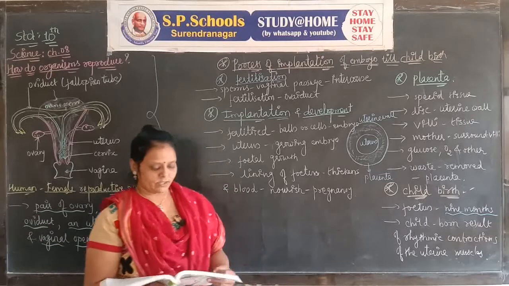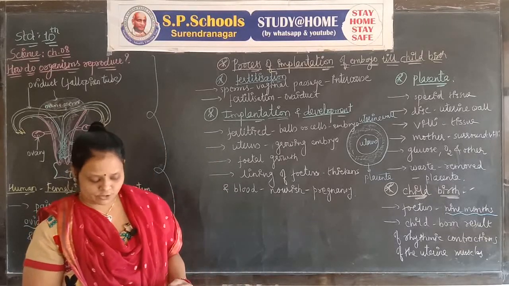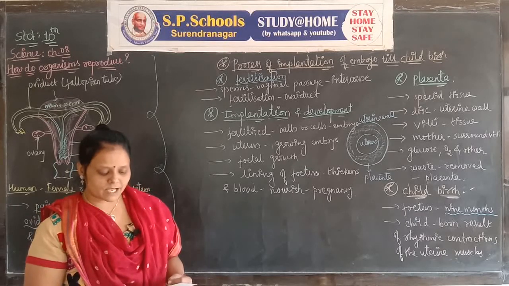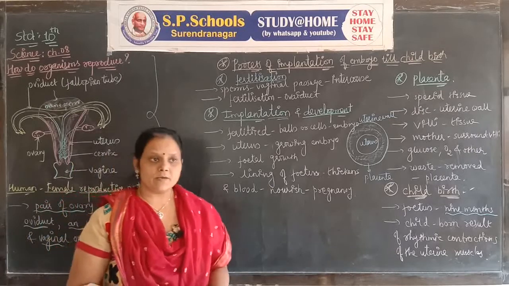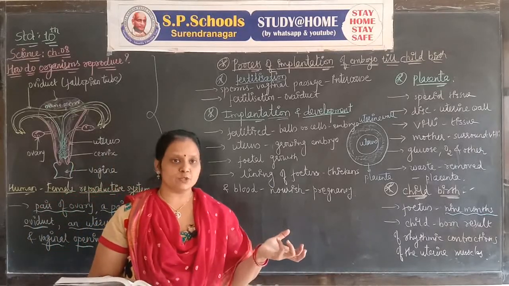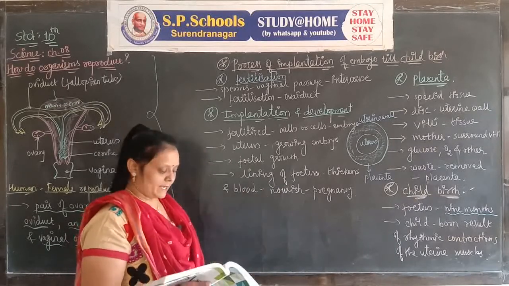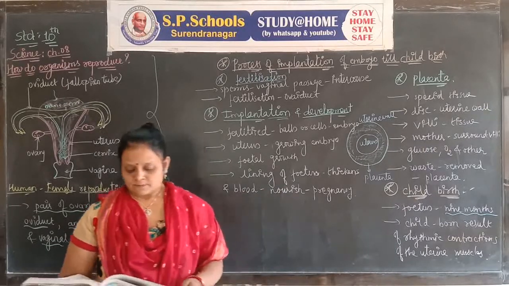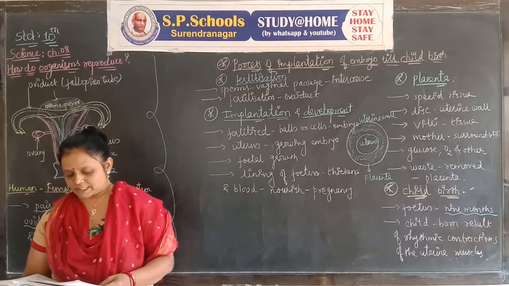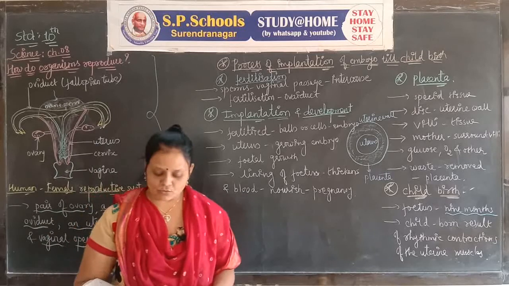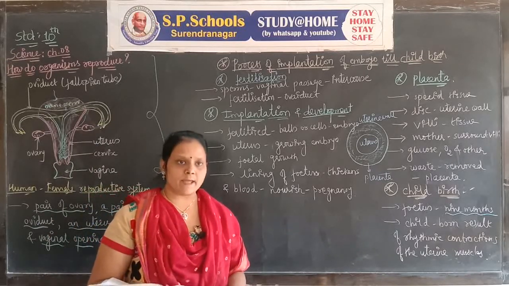Let's see further. It contains villi on the embryo side of the tissue. On the mother side are blood spaces which surround the villi. Why blood spaces? Because nourishment can be provided for the embryo. This provides a large surface area for glucose and oxygen to pass from the mother to the embryo.